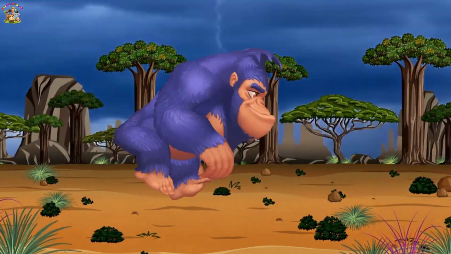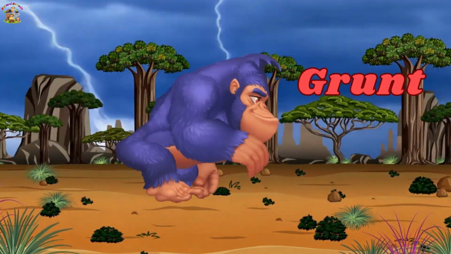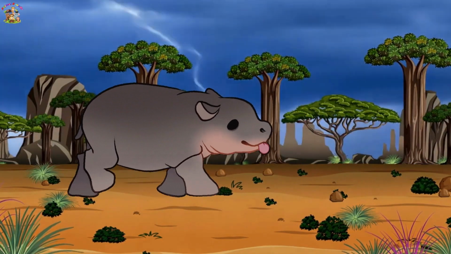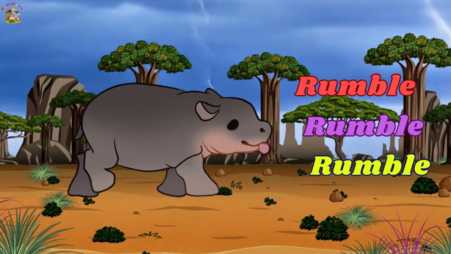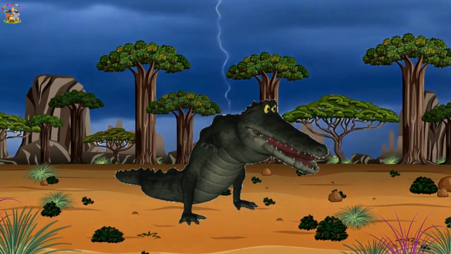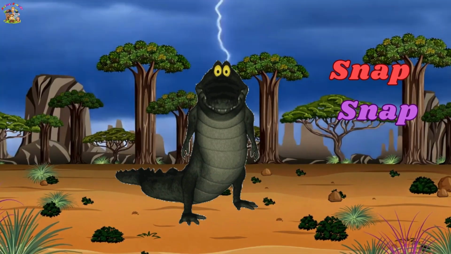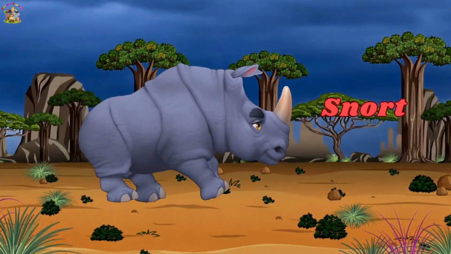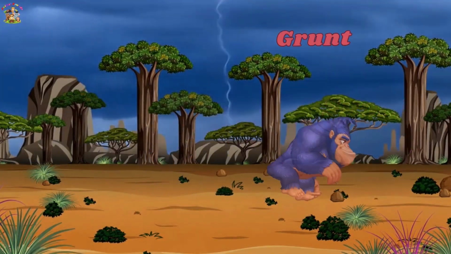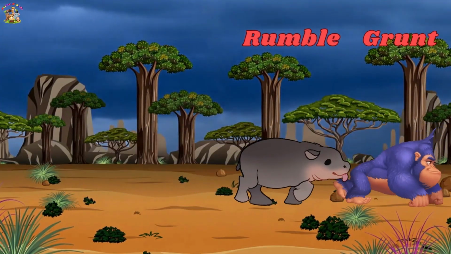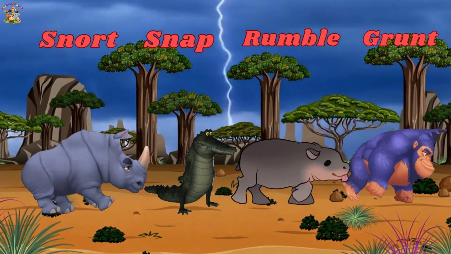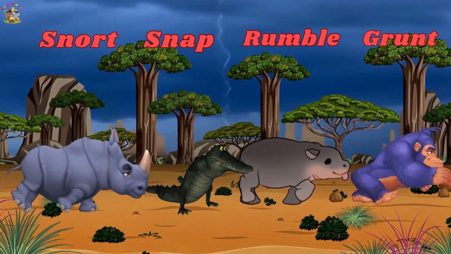The gorilla on safari says grunt, grunt, grunt. The hippo on safari says rumble, rumble, rumble. The crocodile on safari says snap, snap, snap. The rhino on safari says snort, snort, snort. Grunt, rumble, snap, snort. These are the safari animal sounds.